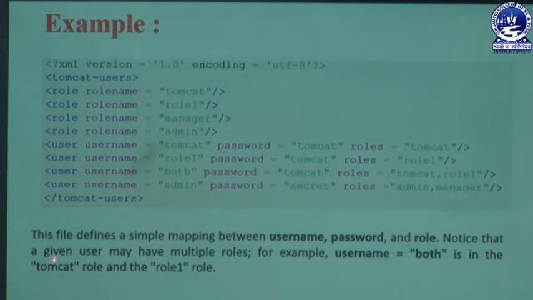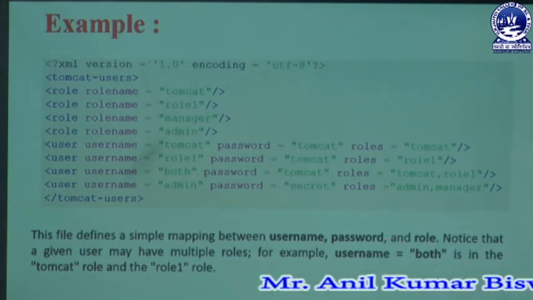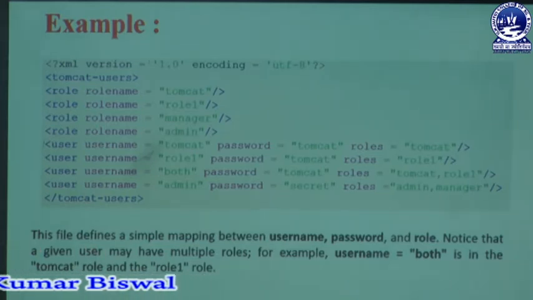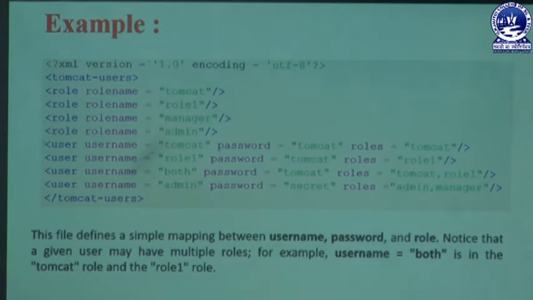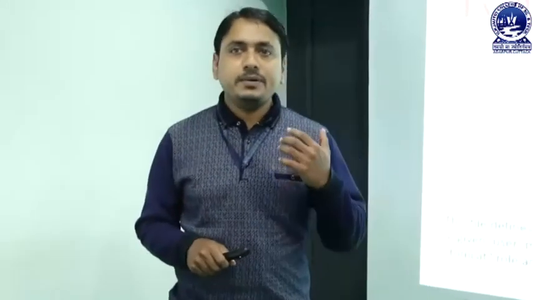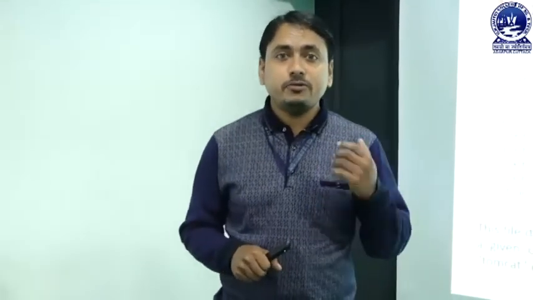Here notice that a given user may have multiple roles, and those roles must be specific. For example, the username may be both, which is used in the Tomcat platform, and here Tomcat is known as a role. We know that in this section we have lots of entries, and role names that may be Tomcat, role1, manager, admin, or both, and these roles are specifically performed by a specific web page.